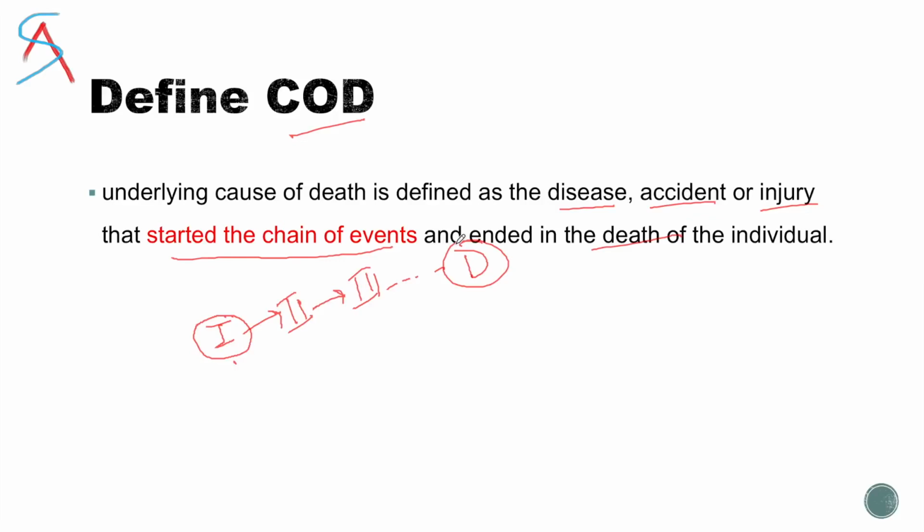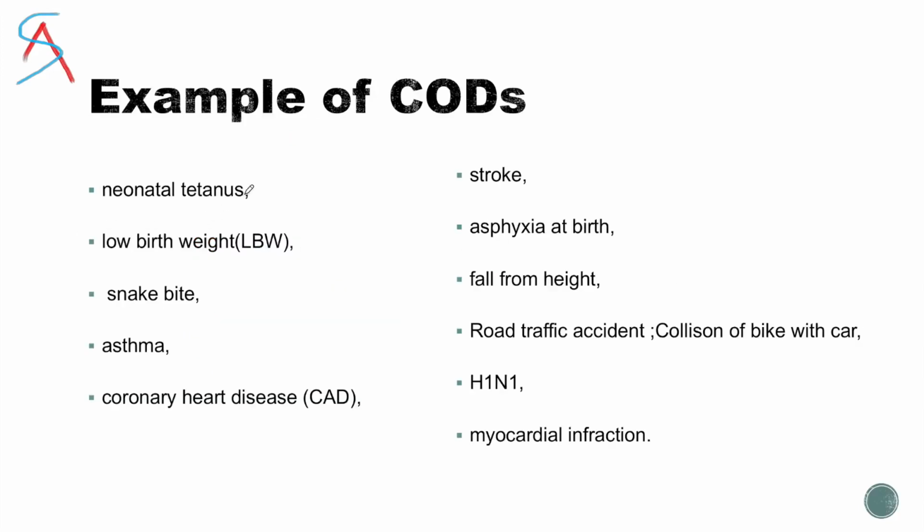Death is the terminal thing. So here, what is the cause of death? The cause of death is the first event. It could be neonatal tetanus, low birth weight. Remember, later we will see low birth weight could be a risk factor also, or it could be a cause of death also. It could be a snake bite, asthma, coronary artery disease, stroke, asphyxia at birth, fall from height. There could be a road traffic accident. In case of a road traffic accident, we have to mention both the parties.